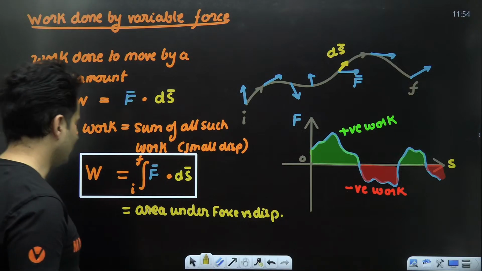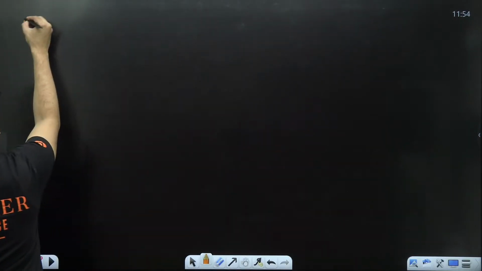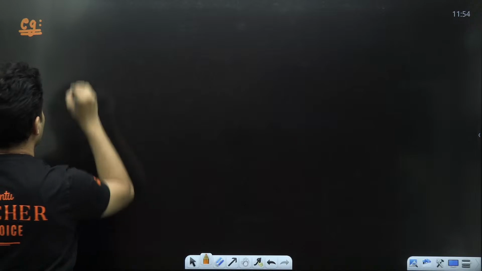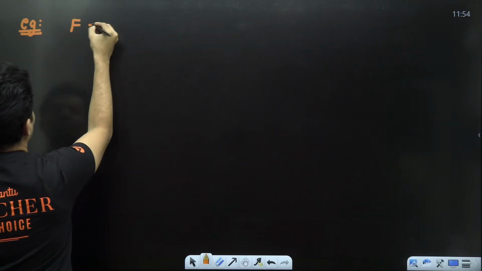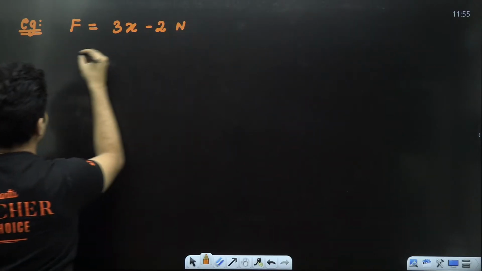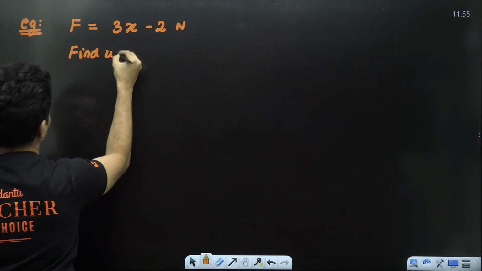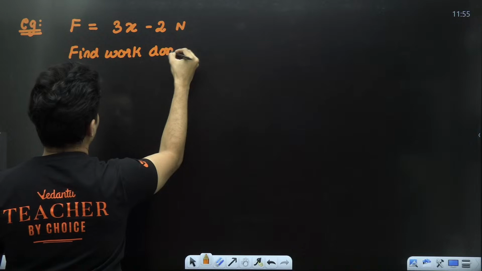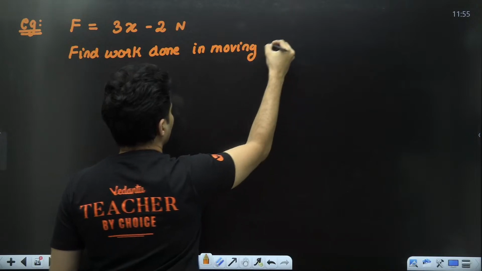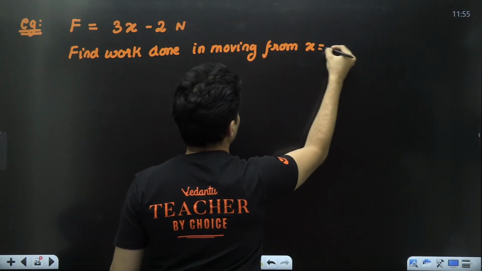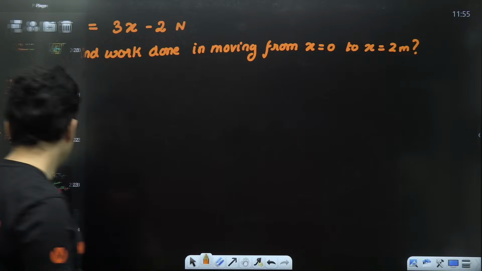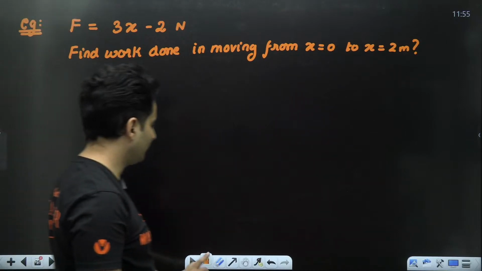Let's take examples on this. Imagine I tell you something like, there is a force which is given by 3x minus 2 Newton. Find the work done in moving it from x equals 0 to x equals 2 meters. How much work will be done in this scenario? Let's try to solve this question.